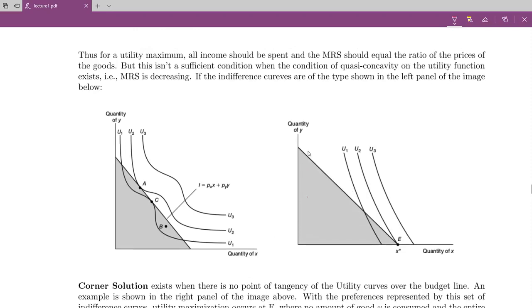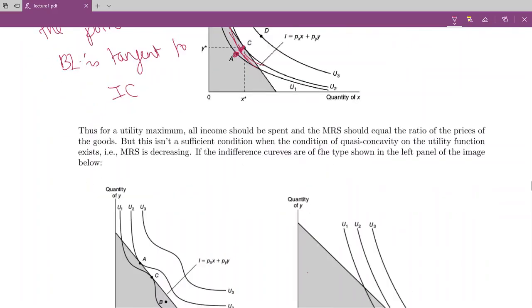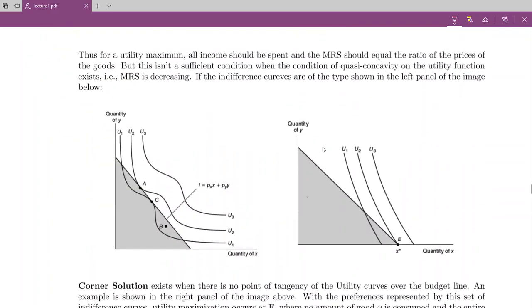Okay, now there are cases where the ICs might not be convex. So ICs could be non-convex. The difference between convex and non-convex is clear here. In the case of convexity, there's going to be a unique optima which is very easy to find. But let's say you relax convexity and you get a situation like this.